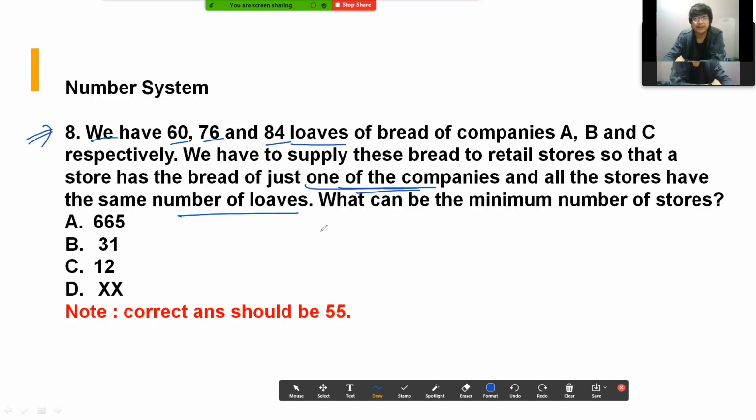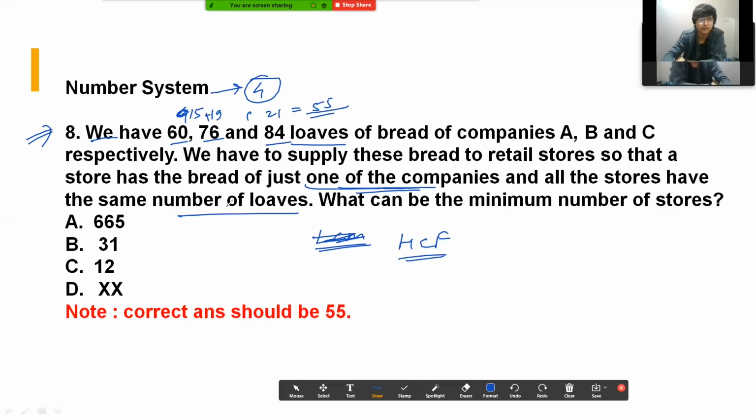So ये typical LCM based question है, ठीक है, LCM based question है. So यहाँ पर आपका LCM आता है 4. Okay, sorry, not LCM, it is HCF based question. So HCF आपका आएगा 4. So HCF अगर 4 ले लिया कॉमन, so you'll get 15 here, you'll get 19 here, you'll get 21 here, add all of them, you'll get 55. But none of the options were 55.